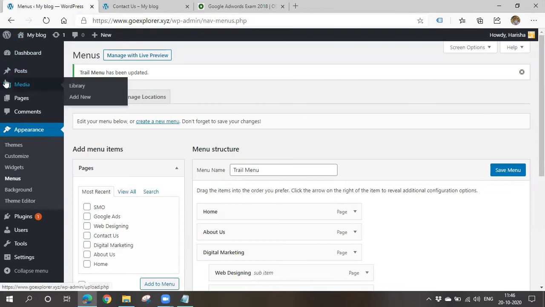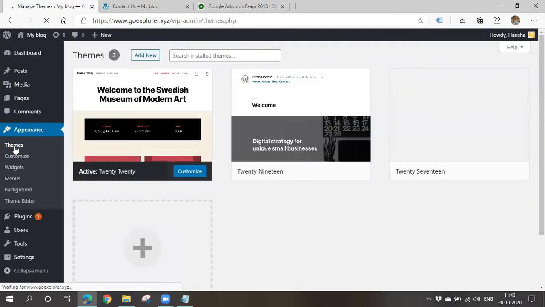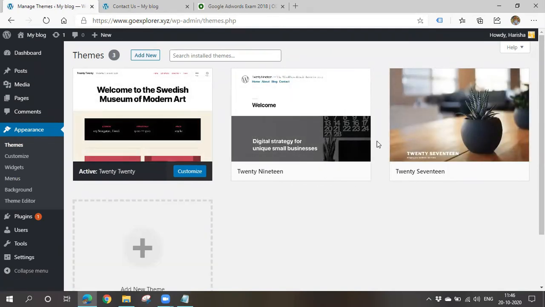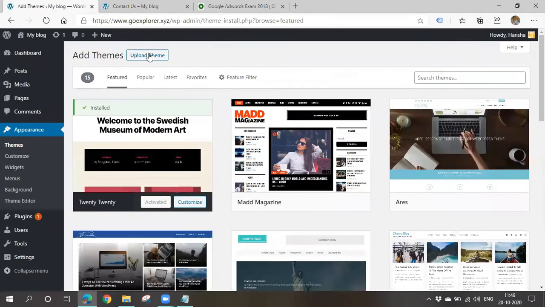In order to apply a theme, you have to go to appearance again. Next, there are themes, right? Please click on the themes. So there are some themes available here. You can choose them, or if you don't like these themes, you can go for add new. We'll get numerous themes. As I said, WordPress will provide us with more than 10,000 free themes. You can make use of all these. If you want a hospital theme or an education theme, whatever you want, you can choose.